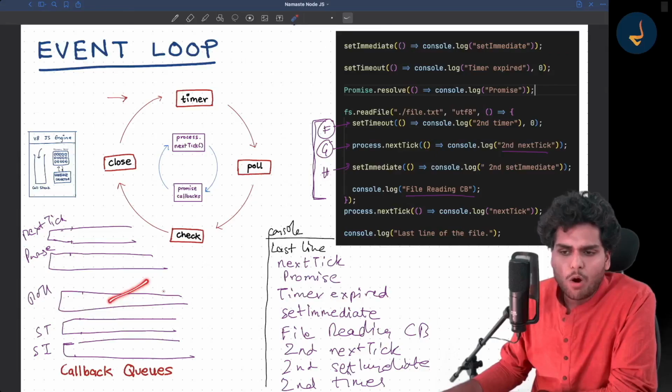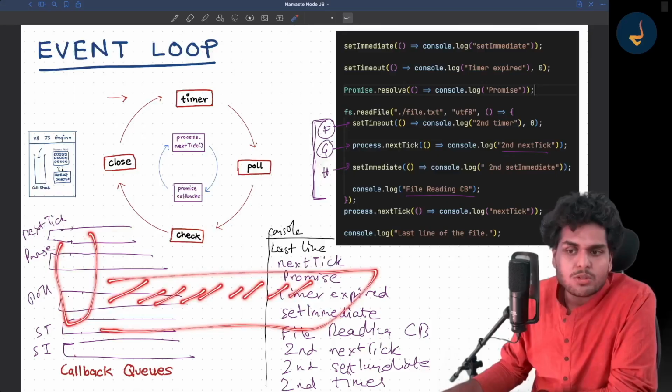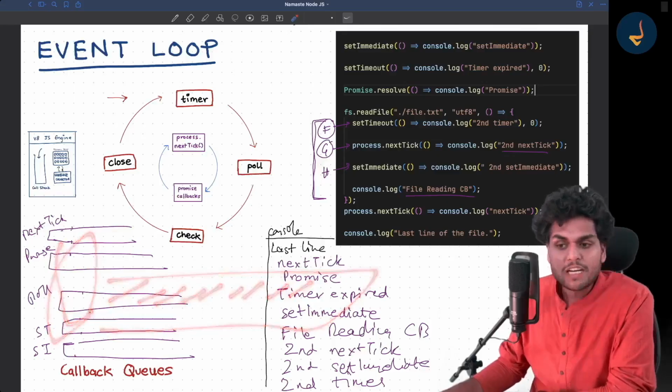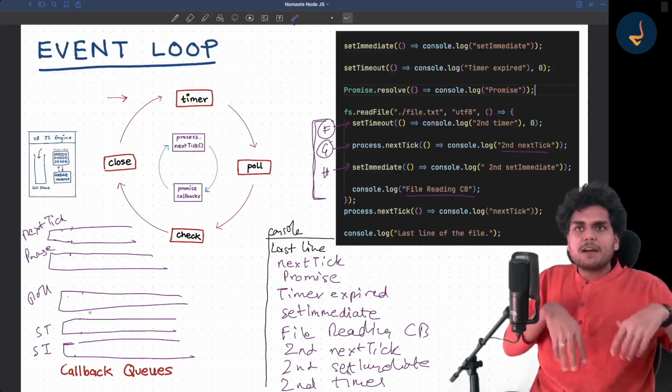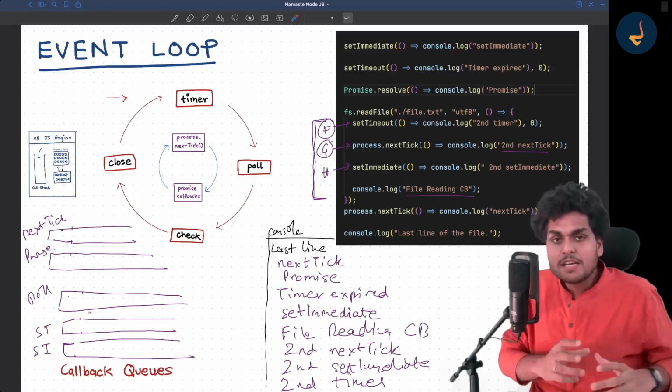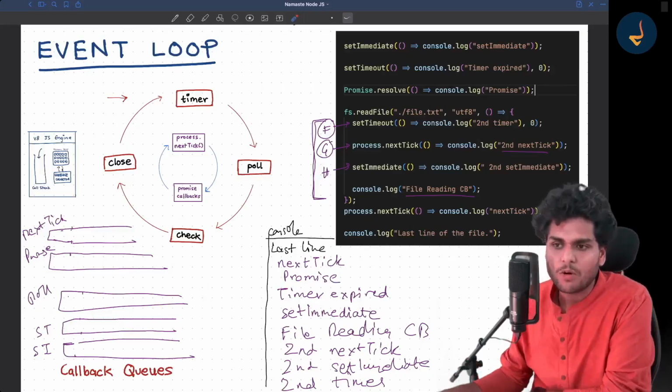Suppose a lot of recursive calls started happening inside this poll queue. But there is a limit, otherwise the other queues will starve. So to reduce starvation, sometimes we defer these callbacks to the next cycle of the queue.